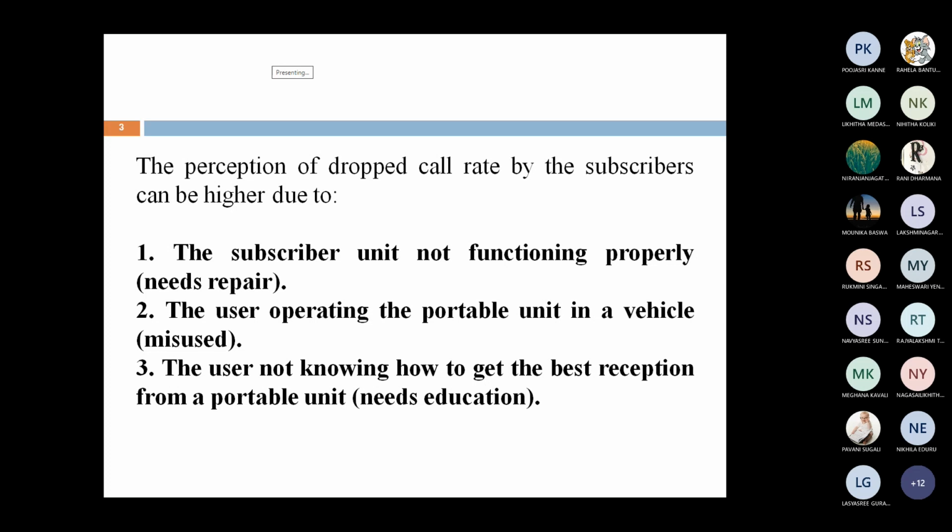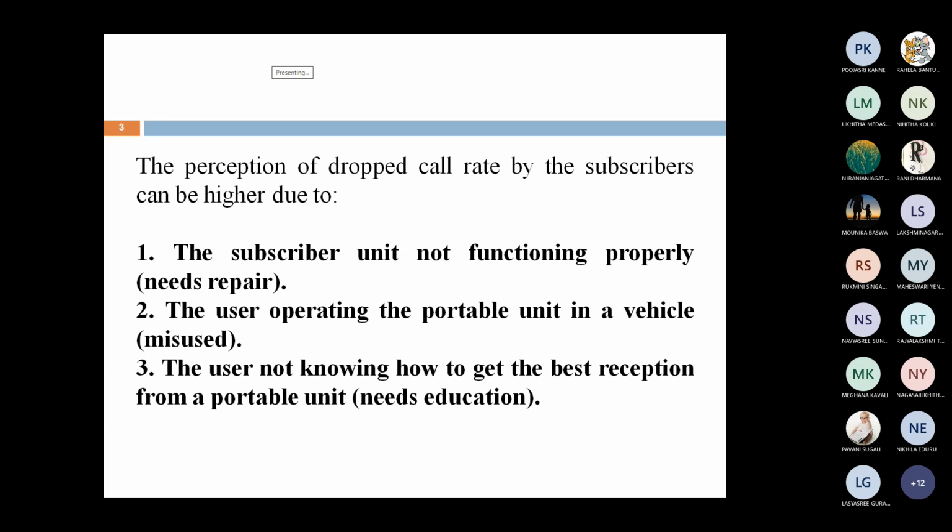Suppose it is a multi-storey building in a city. When the user is on the ground floor, the signal comes, and when moving to the top floors, the signal reception changes. That is the third concept, which needs education.